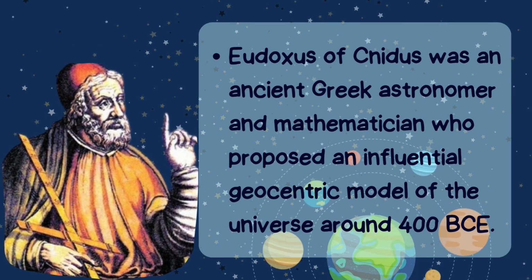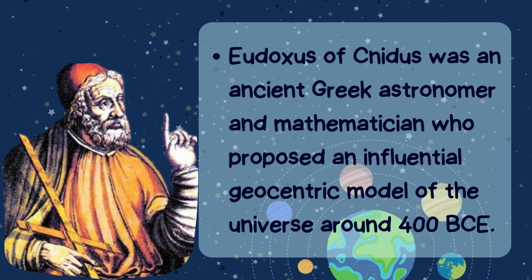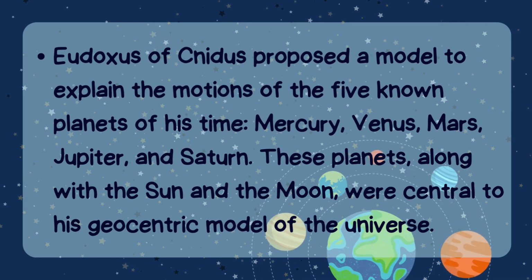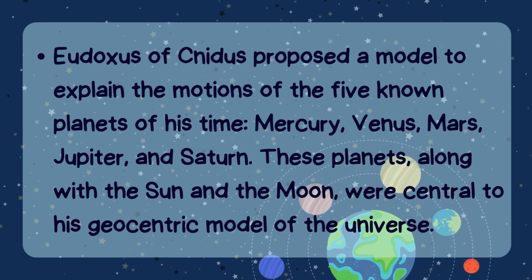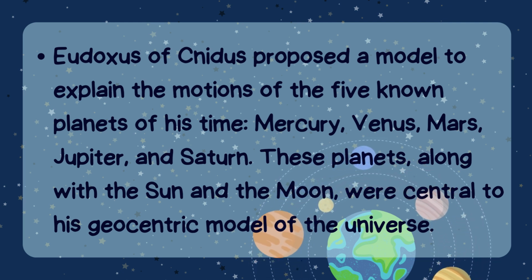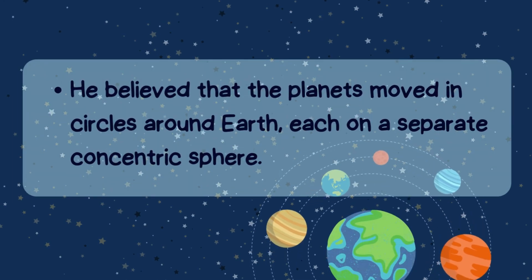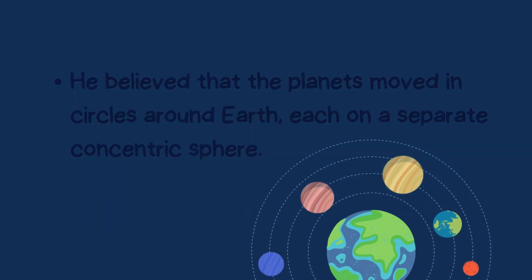Eudoxus' geocentric model. Eudoxus of Cnidos was an ancient Greek astronomer and mathematician who proposed an influential geocentric model of the universe around 400 BCE. He proposed a model to explain the motions of the five known planets of his time: Mercury, Venus, Mars, Jupiter, and Saturn. These planets, along with the Sun and the Moon, were central to his geocentric model of the universe. He believed that the planets move in circles around Earth, each on a separate concentric sphere.